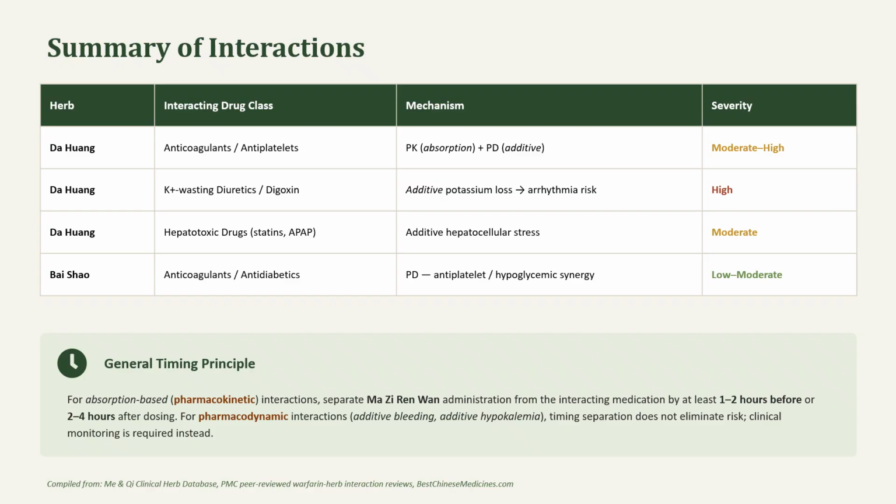This next slide, I essentially just created a summary table that lists everything I just went over. As you can notice, the first 3 are Da Huang, and then the last one is Bai Shao. One key note here is the general timing principle. For absorption-based, pharmacokinetic interactions, separate Zi Ren Wan administration from the interacting medication by at least 1 to 2 hours before or 2 to 4 hours after dosing. With respect to pharmacodynamic interactions, like additive bleeding and additive hypokalemia, timing separation does not eliminate the risk. Clinical monitoring is required instead.